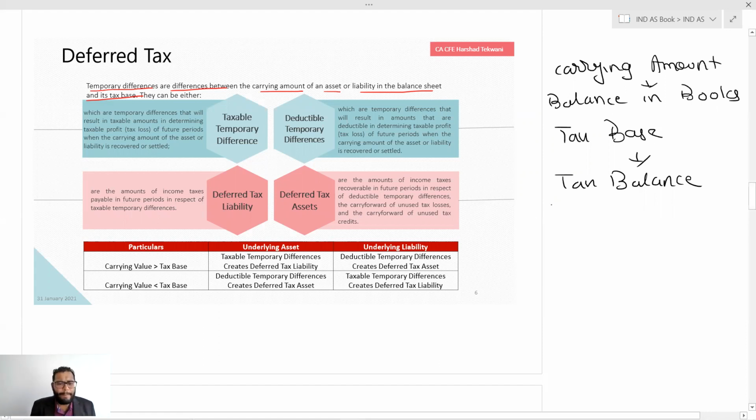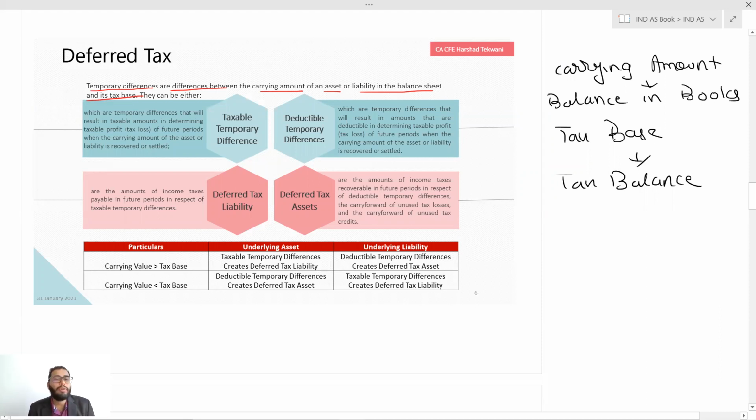Now we identified there is a temporary difference because my tax base and the carrying amount are different. From now onwards, we will not use tax balance or book balance. We'll use the tax base and carrying amount terminology. So we identified that there is a difference. That's it. My carrying amount is different than the tax base. Now what to do? I know this gives rise to deferred tax.